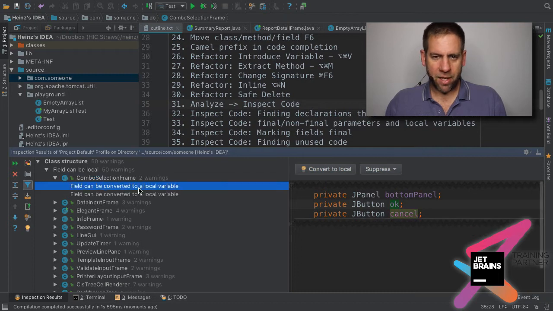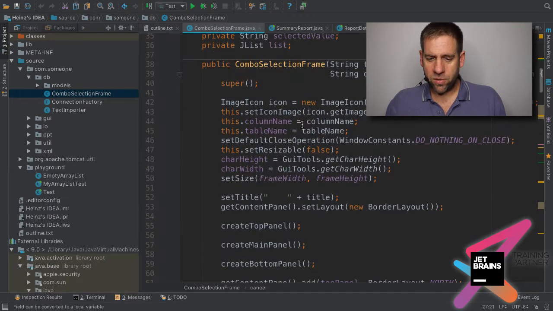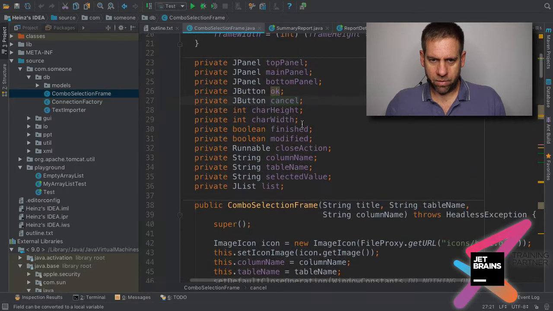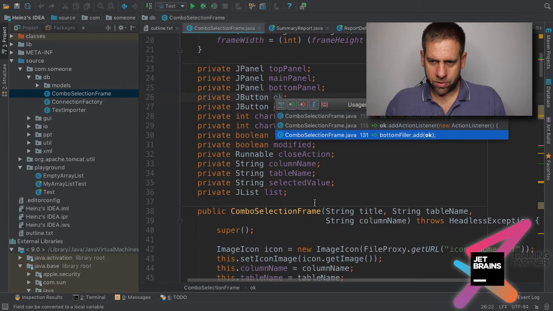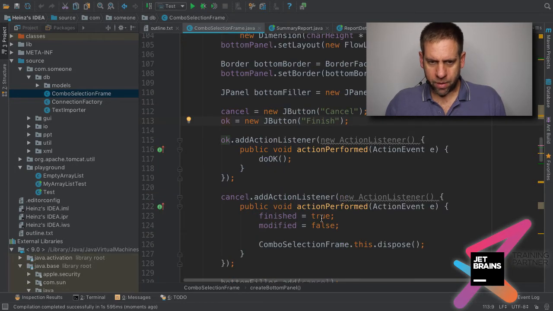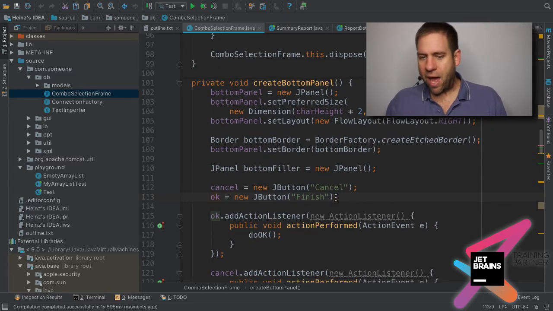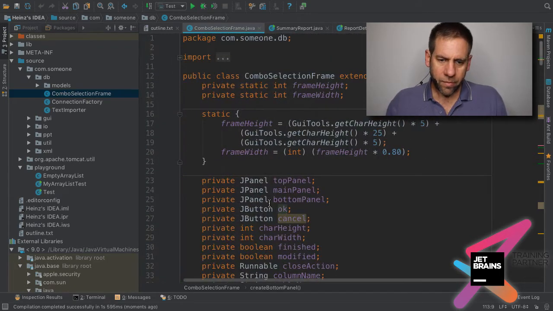Then I'm going to change stuff and see whether that breaks anything. So for example, this OK button here, OK and Cancel, these can be converted to local variables because they are only used inside the constructor. They're used inside the create bottom panel method, so they're not referenced outside of the method. They don't escape the method. So there's no reason to actually make these fields.